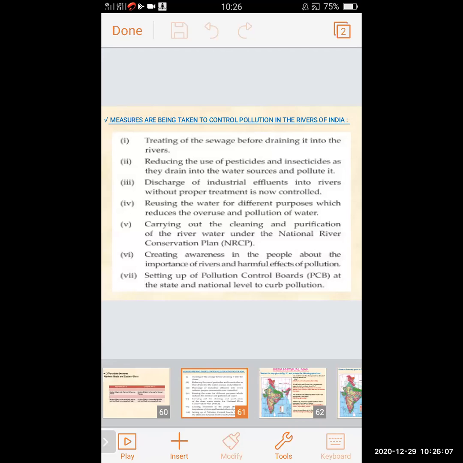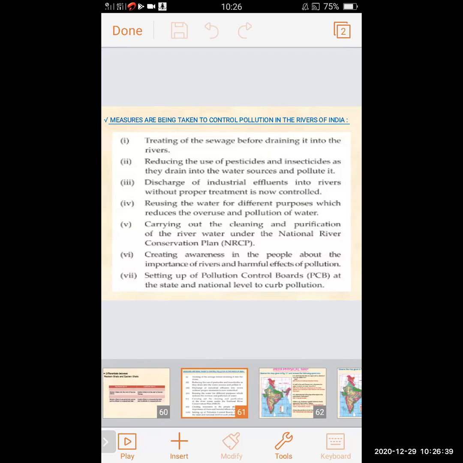Second, reducing the use of pesticides and insecticides as they drain into the water source and pollute it. There must be a limitation on the use of pesticides and insecticides, because the water gets polluted by the drain water. So there should be a reduction in the use of pesticides and insecticides, which are harmful for the water source.